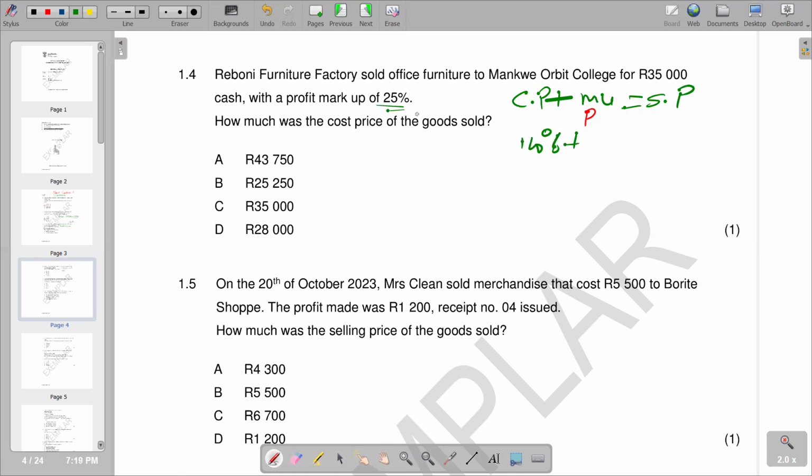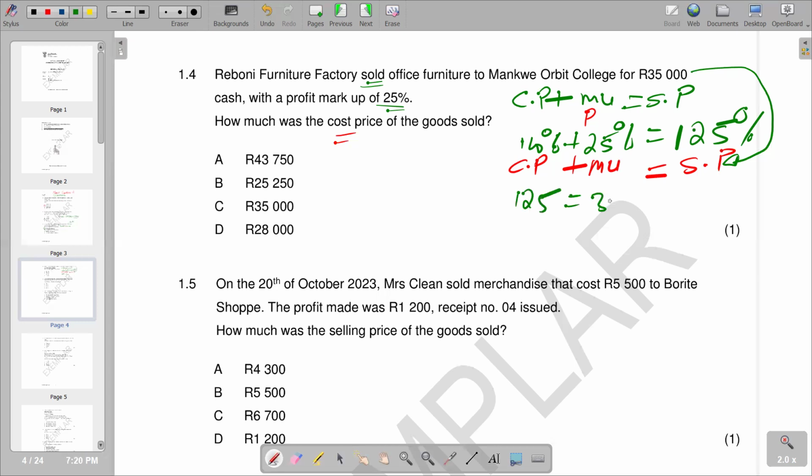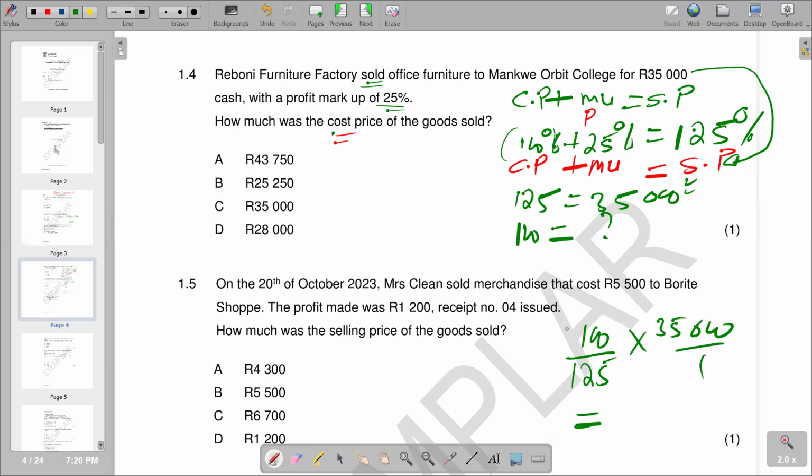Cost price is always 100%. So you add 25%. So this is your cost price plus this is your markup, which is the profit, and you get your selling price. So this is the representation that we have. So the figure price, remember we can get it there. 5,000 is the selling price. So 25,000 is represented by 125%. So we're saying 125 is equals to represented with 100% looking for. So we can just use a simple proportion where we say what we don't have is 100, so it becomes the 25, which is going to be the denominator. We multiply 5,000 over 1. You see that the answer that we are going to get there is going to be 28,000. So we have 28,000 as our response. So we have 28,000 G, which becomes our correct response.